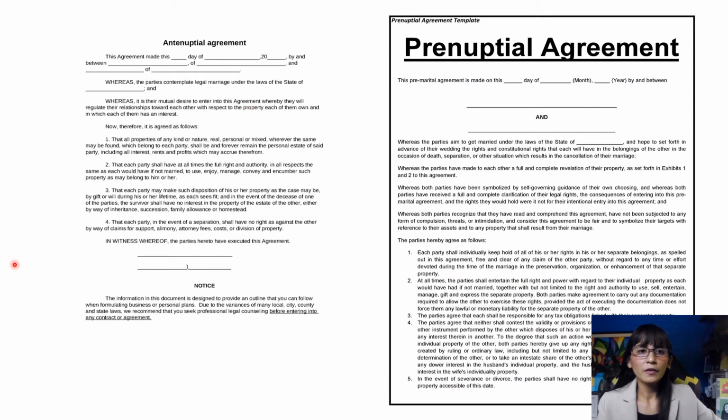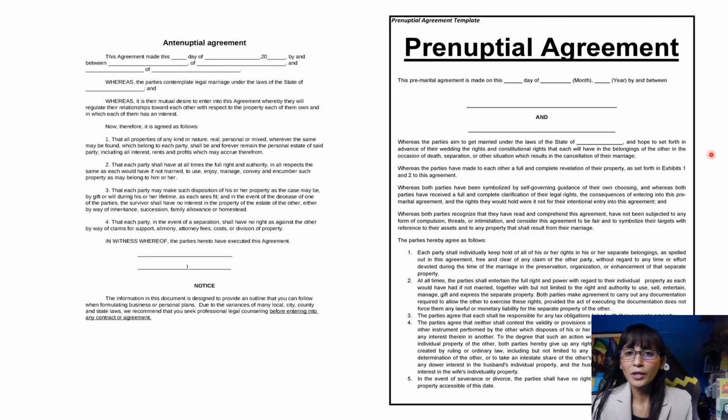These are again another set of antenuptial agreement forms. This is more simplified, though, because it's only one page, and it stipulates the date, the parties, and the place where they actually contracted this antenuptial agreement. And this is also pertaining to the laws of the state. So this is also an example of a US antenuptial agreement.